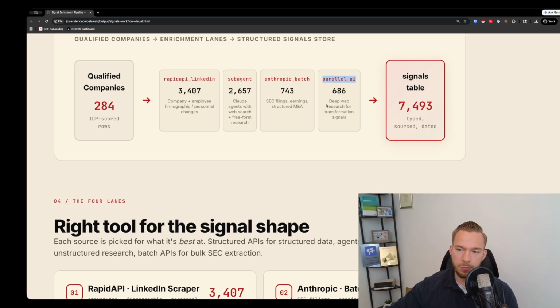So we use that for deep web research for transformation signals around like what kind of investments that they're making. Think about it as like a souped up Claygent. And if you haven't used Claygent before, it's basically an AI that does research on the web, and their benchmarks come back as being best in class. And I just love using their API. It always comes out with some great stuff.